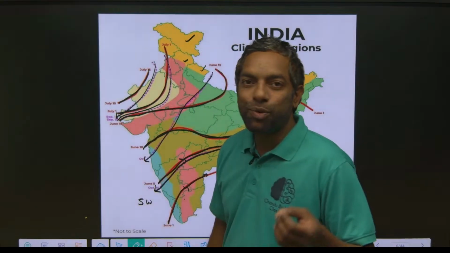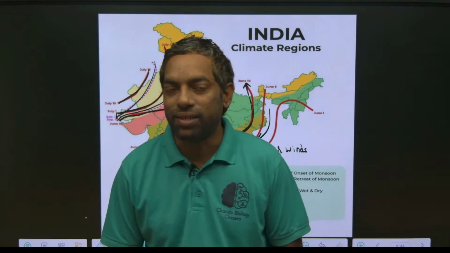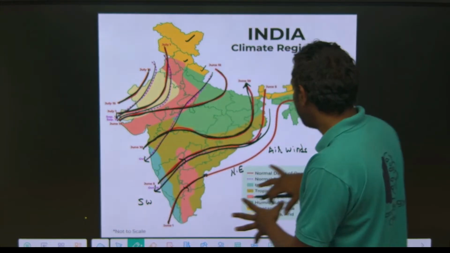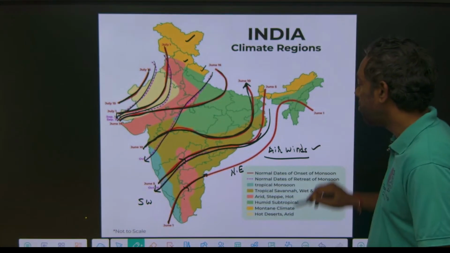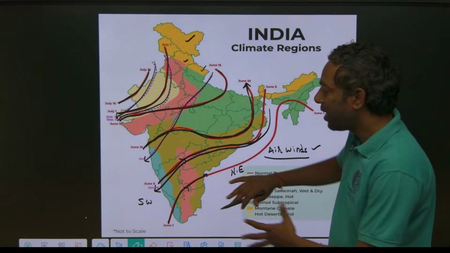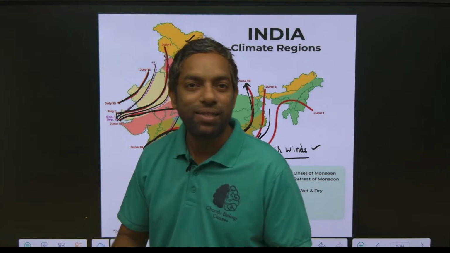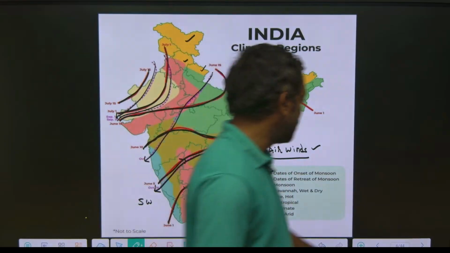These are the two types of monsoon directions, guys. So we saw the air winds pass. What is the reason the air winds pass? We are going to discuss it.